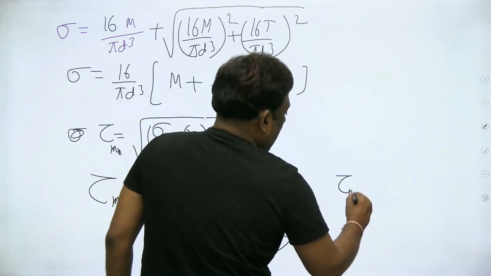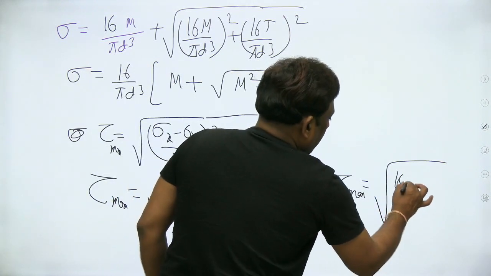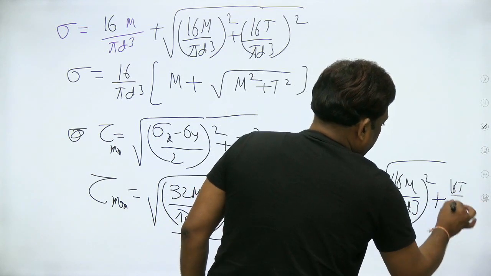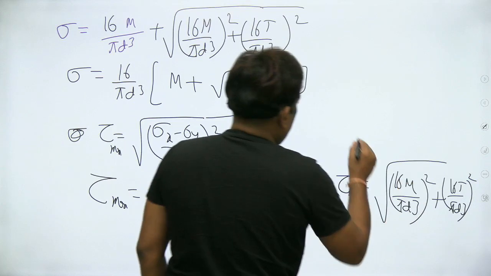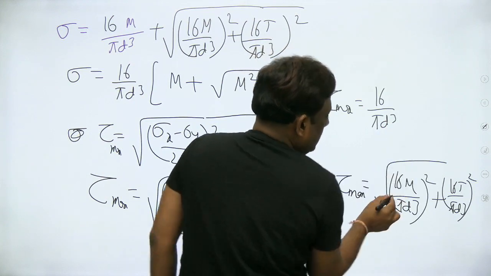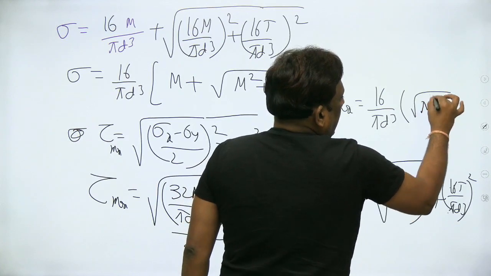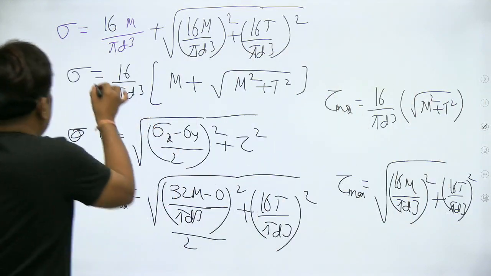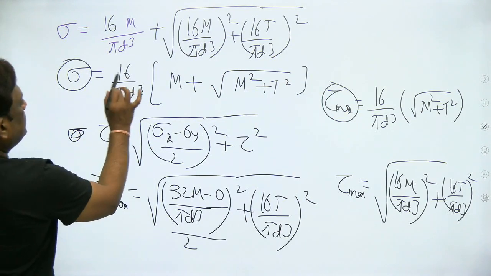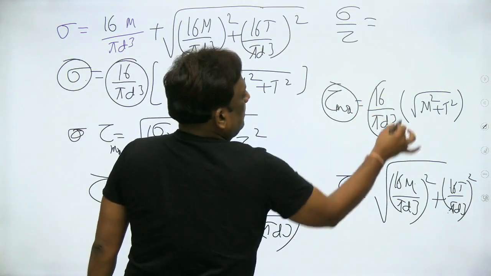So therefore tau max is equal to under root of, this is 32 by 2, 16 M by pi d cube whole square plus 16 T by pi d cube whole square. So if you take the maximum shear stress, this can be written as 16 by pi d cube, the square common, into under root of M square plus T square. Now he is asking the ratio of sigma to tau. If you are calculating sigma by tau, it will be equal to this: 16 by pi d cube, 16 by pi d cube gets cancelled.